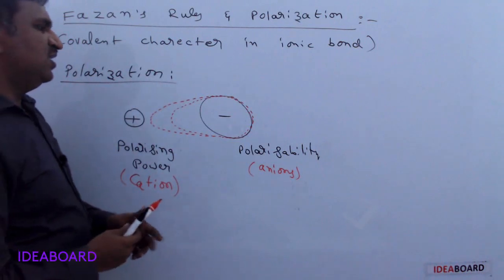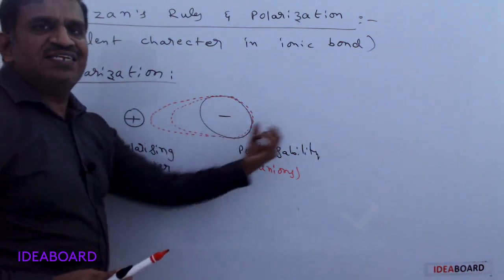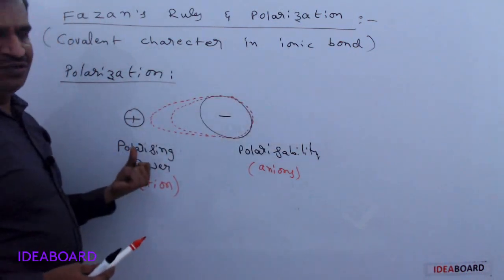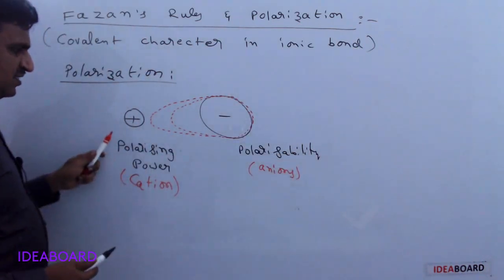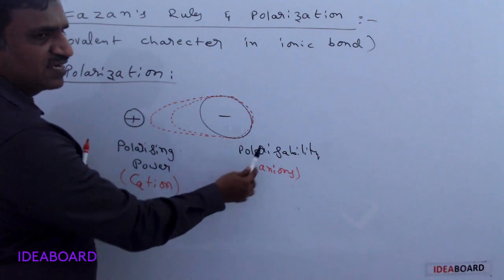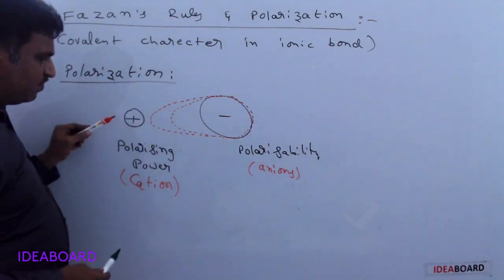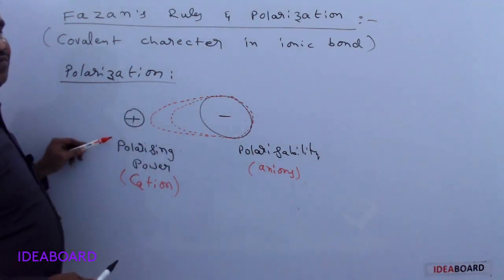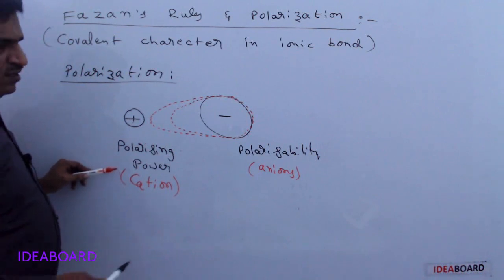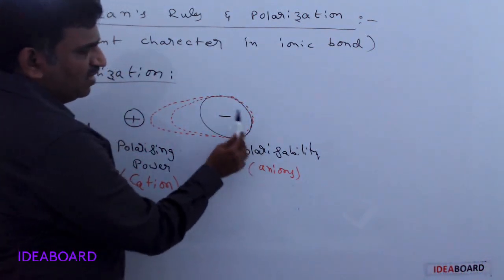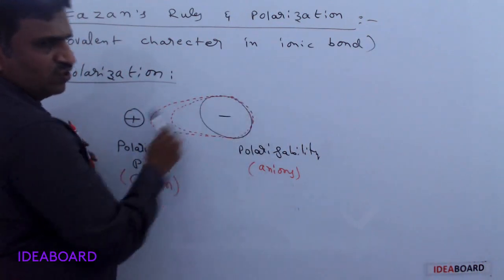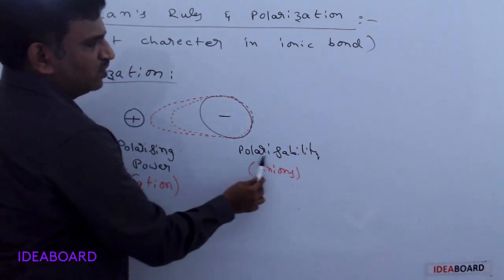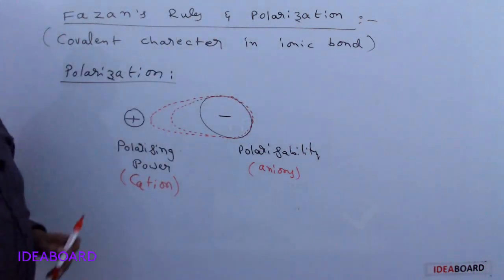So the attracting power of the cation is called polarizing power, and the ability of the anion which is getting attracted, or whose electron cloud is distorted, is called polarizability of the anion.